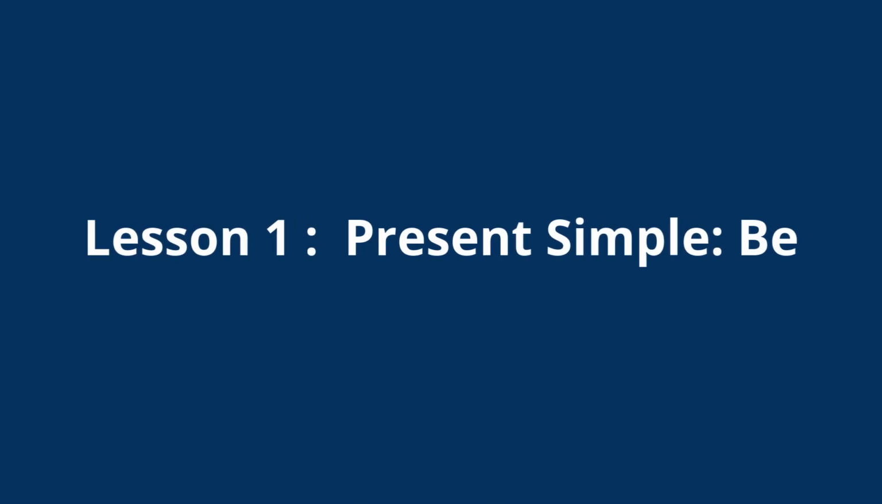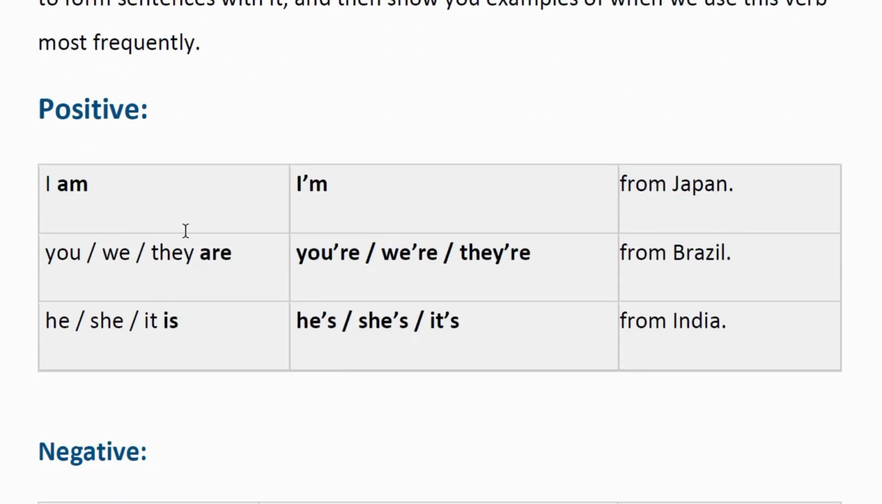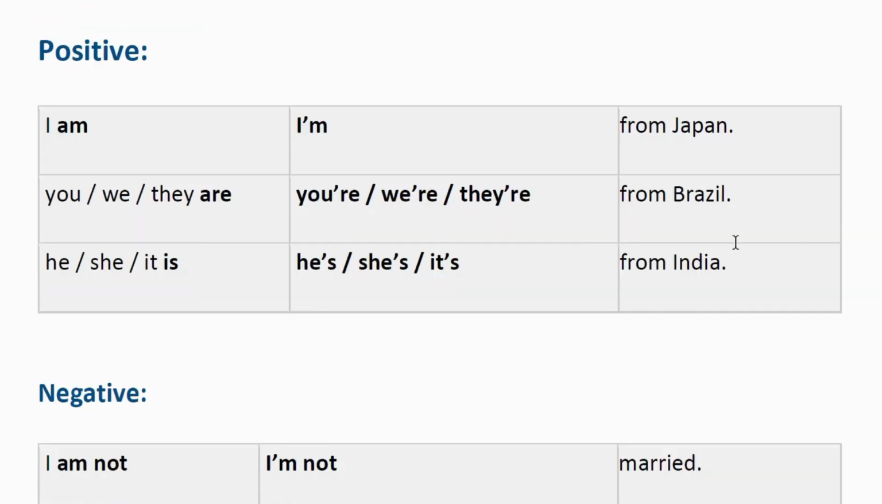Let's learn how to use the verb be in the present simple tense. I'll teach you how to form sentences with it, and then show you examples of when we use this verb most frequently. For positive sentences, we say, I am from Japan, or I'm from Japan. You are, we are, they are from Brazil, or you're, we're, they're from Brazil. He is, she is, it is from India, or he's, she's, or it's from India.